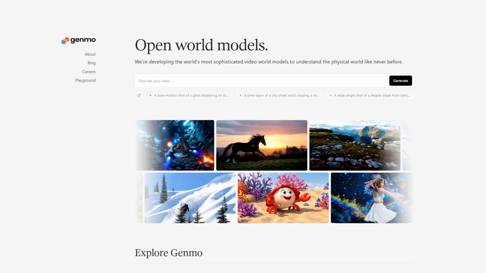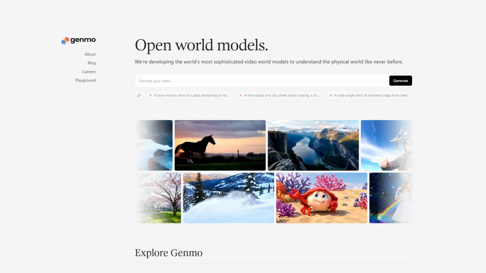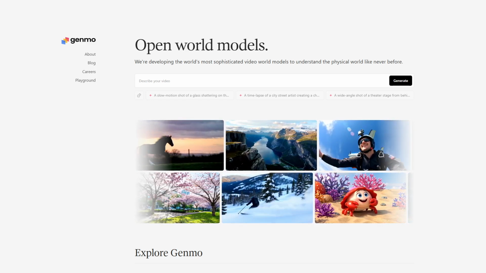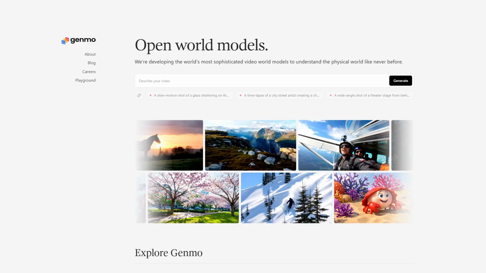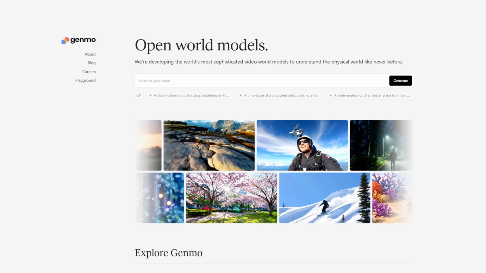Genmo AI versus Midjourney. Which AI image generator is better? Choosing the right AI image generator can transform your creative process without wasting time on complex tools. Genmo AI and Midjourney both offer unique strengths for generating stunning visuals.